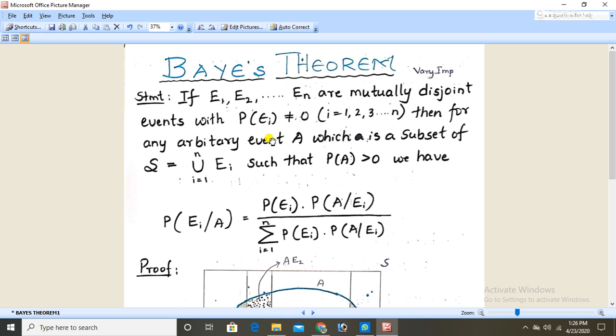Then for any arbitrary event A, which is a subset of the union of all E_i, which is a subset of S, such that the probability of A is greater than 0, it means any arbitrary event A you take will be a subset of the E_i such that P(A) is greater than 0.